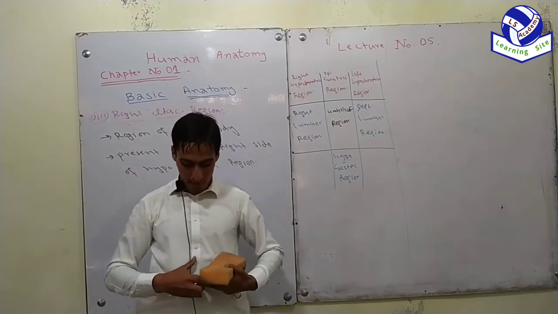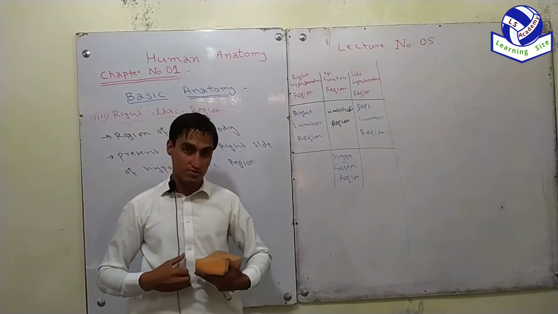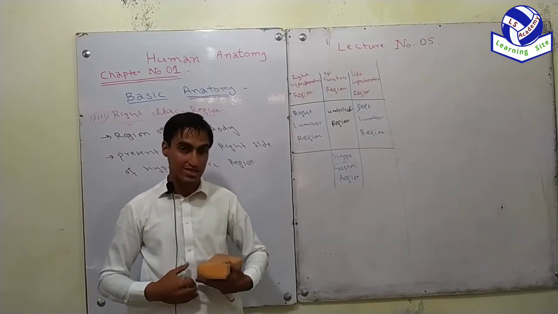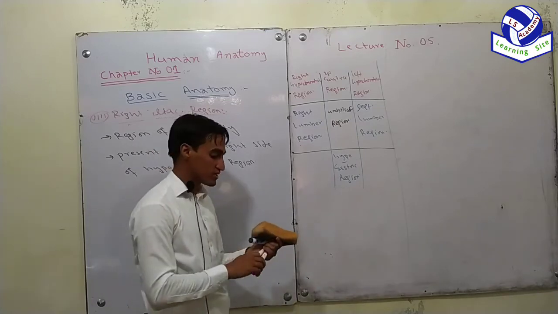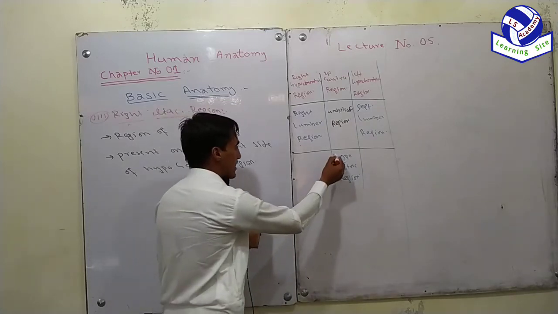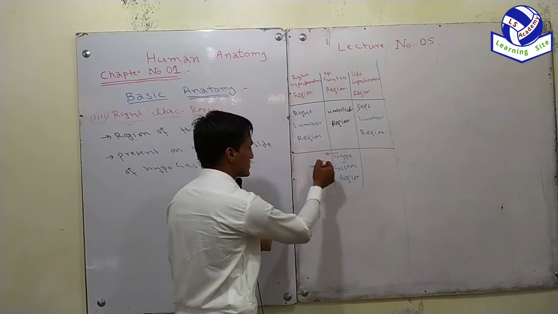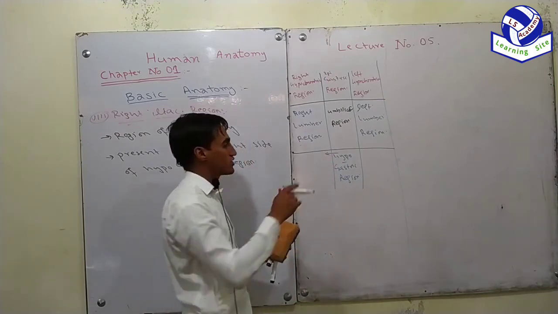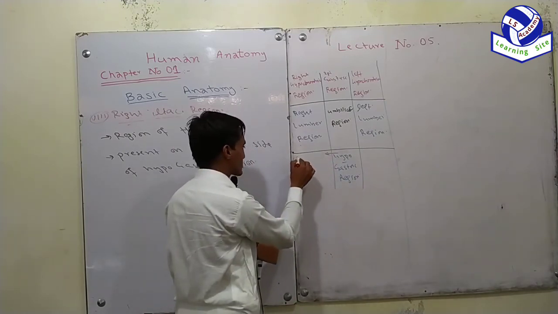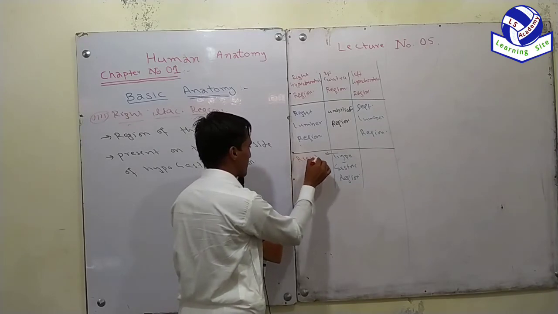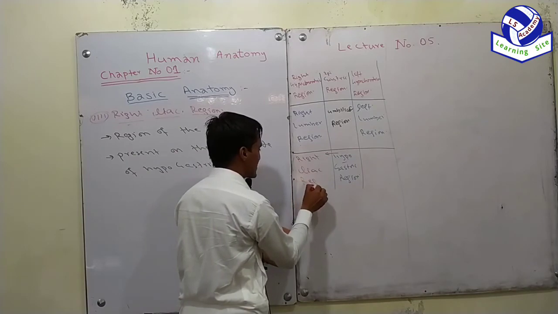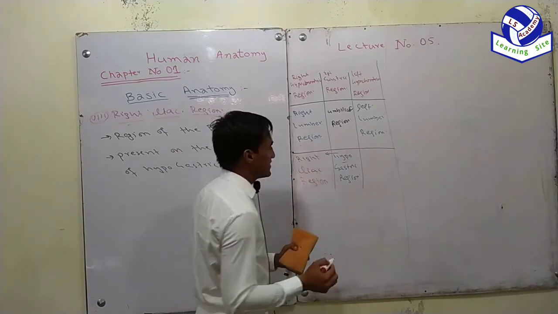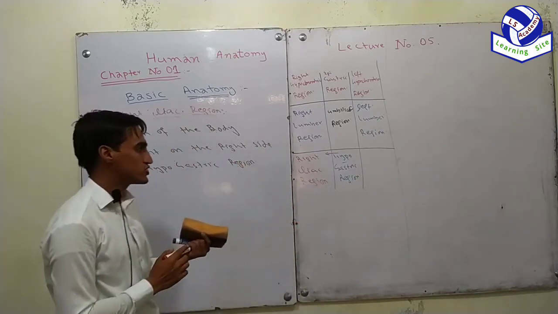This is the umbilical region. The region which is present below the umbilical region is called hypogastric region, and the region which is present on the right side of the hypogastric region, this region is called right iliac region.